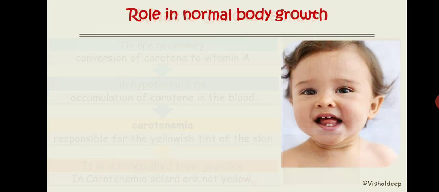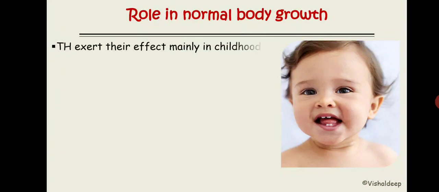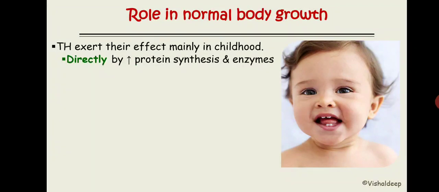Now let's see the role in normal body growth. Thyroid hormone exerts its effect mainly during childhood. It does this in two ways, one directly and another indirectly. Directly, it increases protein synthesis and enzymatic processes that we already discussed in our previous slides, and indirectly it increases the production of growth hormone.